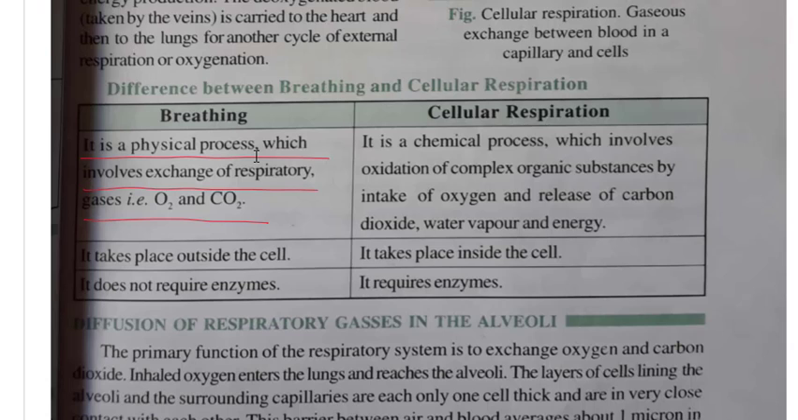Cellular respiration is a chemical process which involves oxidation of complex organic substances by intake of oxygen and release of carbon dioxide, water vapor and energy. So here intake of oxygen is happening and release of carbon dioxide is happening. Water vapor and energy are also released here.